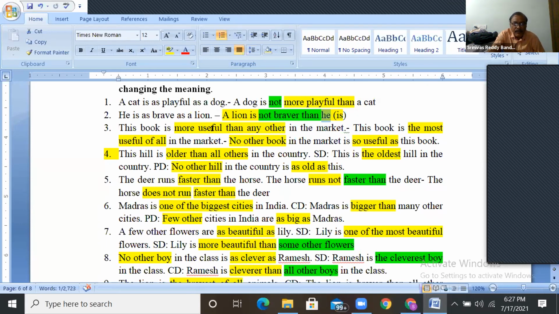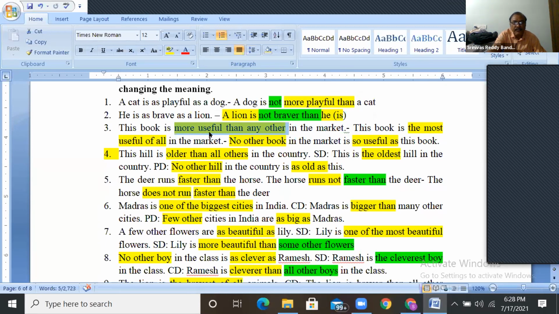This book is more useful than any other book in the market. So more useful than any other, this is comparative. It is more useful than any other means you can use the superlative, most useful. This book is the most useful of all in the market.